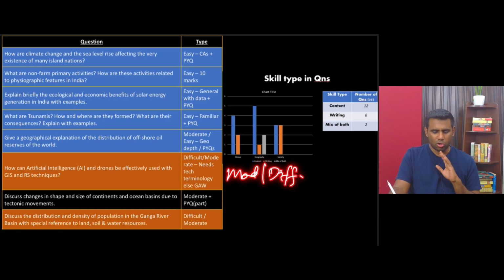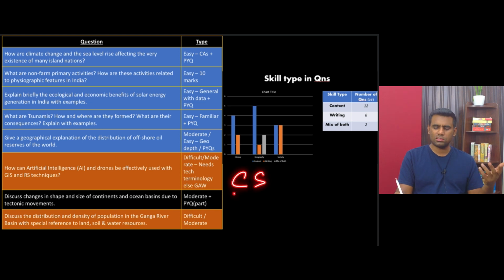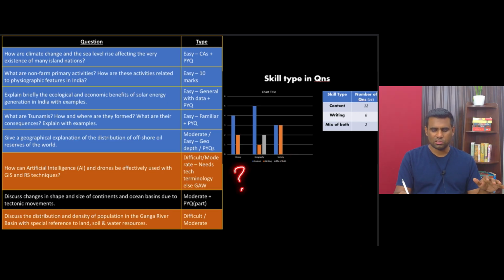Moderate because there is no problem in interpreting the question. Moderate because you can definitely write at least 1 to 1.5 pages for this question. But writing the perfect answer with the right data, right technical terms, not possible. Maybe a few who would have already been lucky to come across some relevant information regarding this topic may be able to prepare on this. But others, or somebody with computer science engineering knowledge, or somebody with geoinformatics engineering background, they may have some ideas on that. But for others, writing an answer for this is difficult.